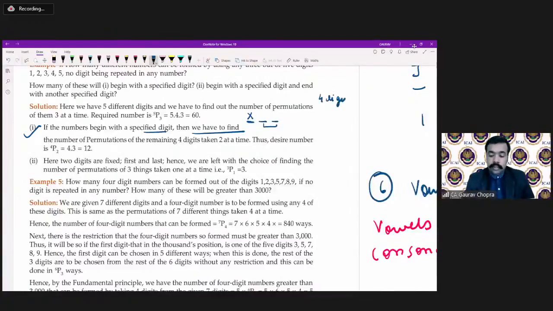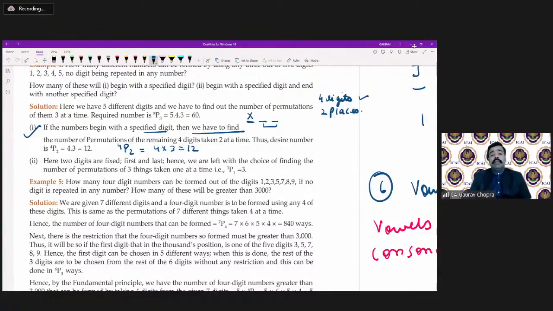Four digits are left, and two places are available. So in how many ways can they be arranged? They can be arranged in 4P2, that is 4 multiplied by 3, 12 ways.